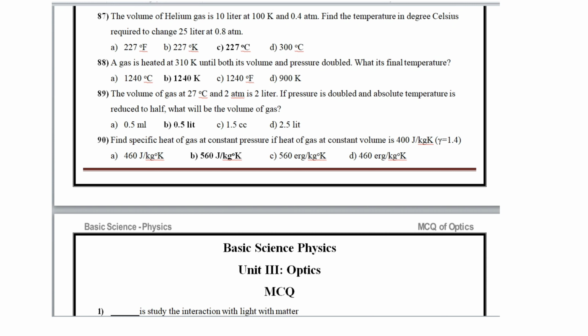Then find the specific heat of gas at constant pressure if specific heat of gas at constant volume is 400 joule per kg Kelvin. Specific heat is 560 joule per kg Kelvin.